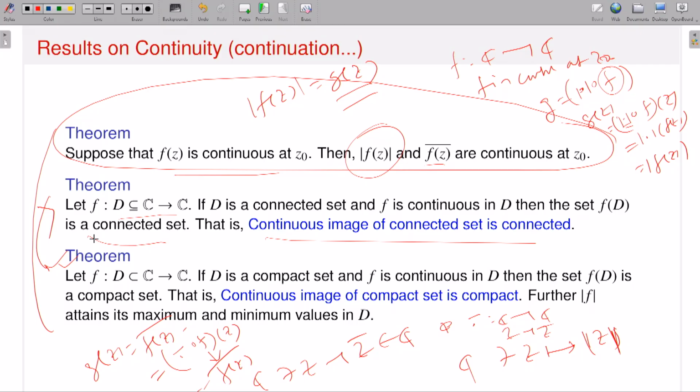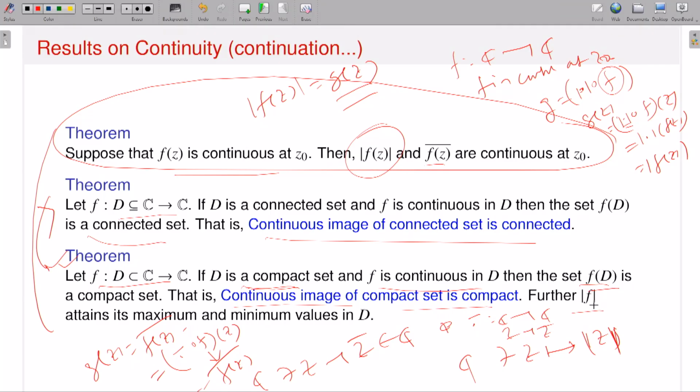What about the second one? The second one is that continuous image of a compact set is compact. That is also a similar theorem you might have seen for real valued functions. Let f be a function from D subset of C to C, and suppose D is compact. Compact sets I have already talked about; like in the real case, a compact set is closed and bounded. Similarly in C also it is closed and bounded. So if D is compact, and f is continuous on D, then the image set f of D is also a compact set.